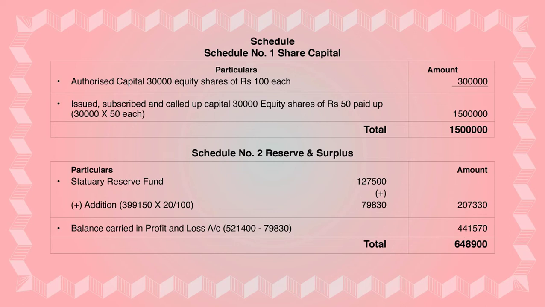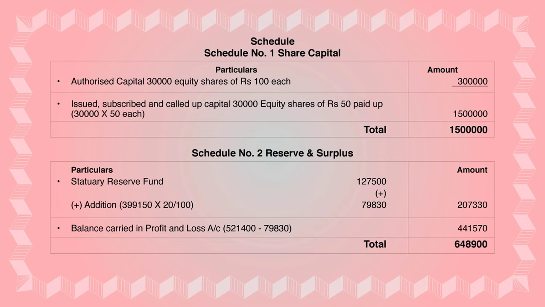That 15 lakh will come down and go in schedule number 1 in front of the balance sheet. Now we continue with schedule number 2. Schedule number 2 is known as reserve and surplus. Under that, as usual, we have made the columns particulars and amount. Under that, statutory reserve fund will be there. This statutory reserve fund, you have to take from the trial balance which is given.